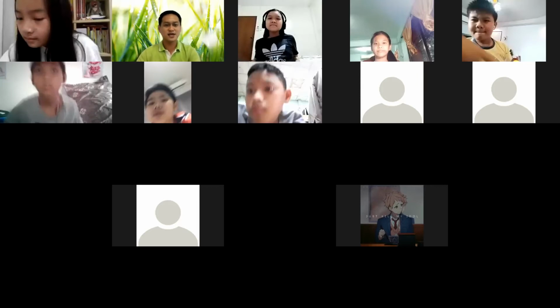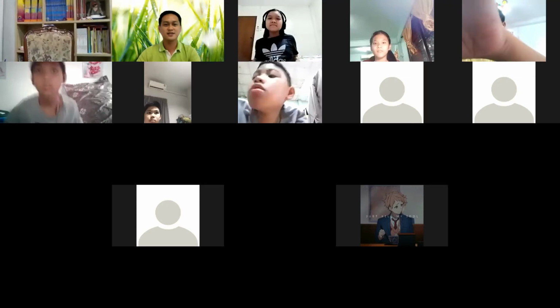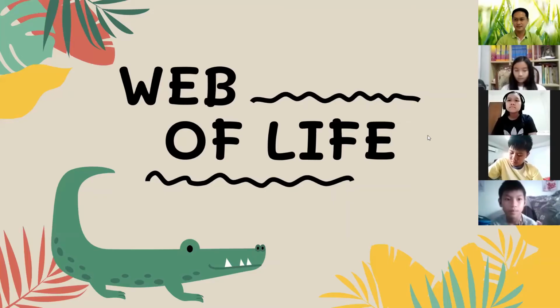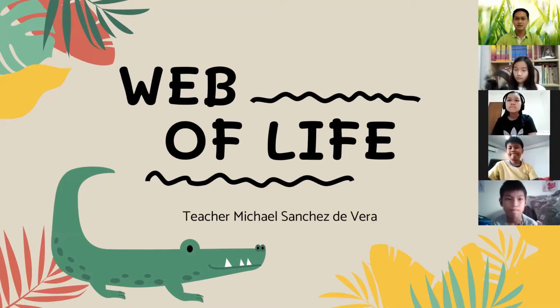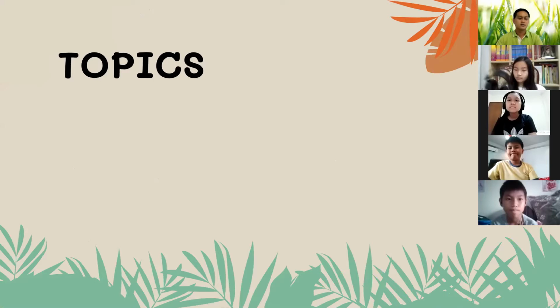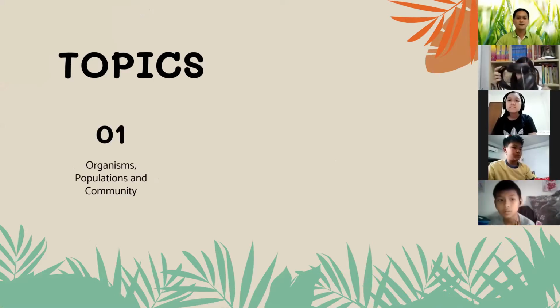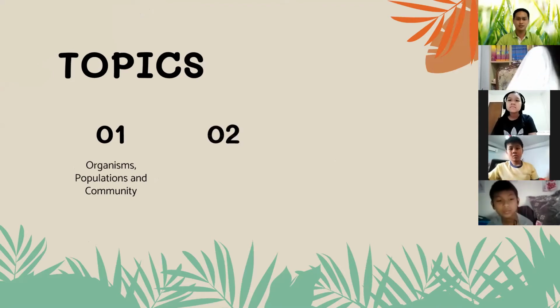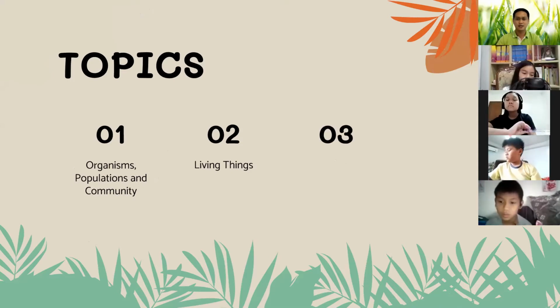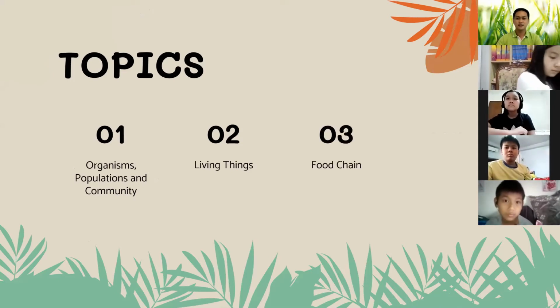Our lesson for today is about the web of life. In this topic, we will have organisms, populations, and community. Next, we have living things, food chain, and food web.